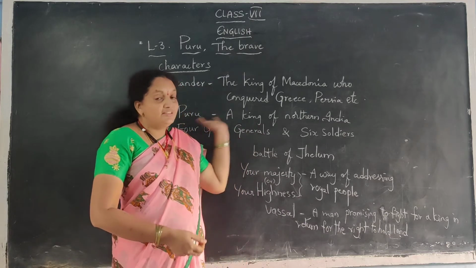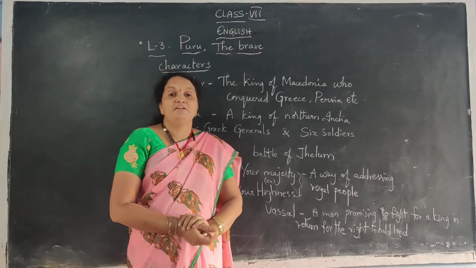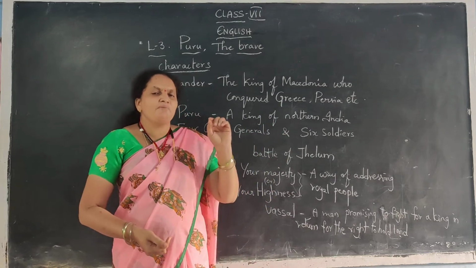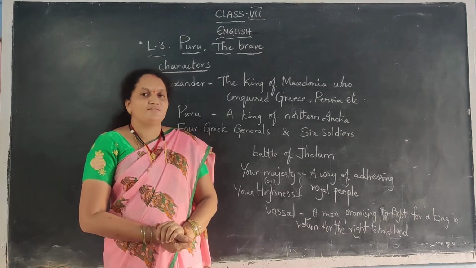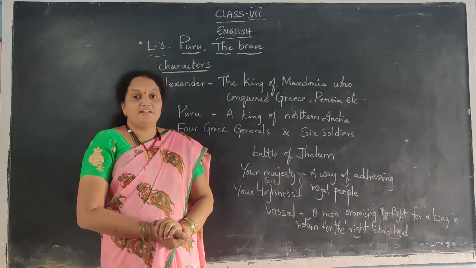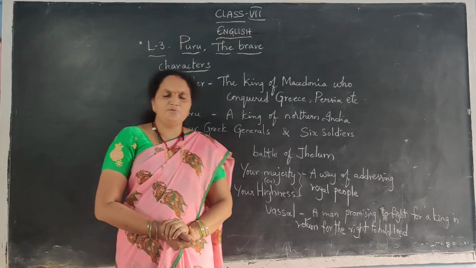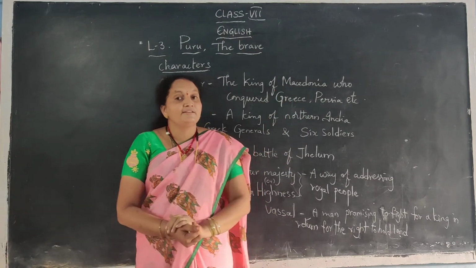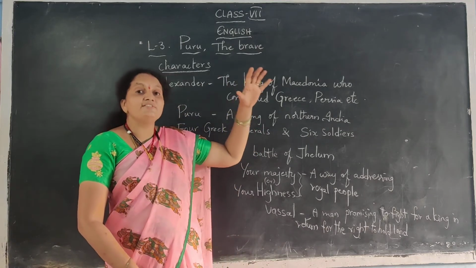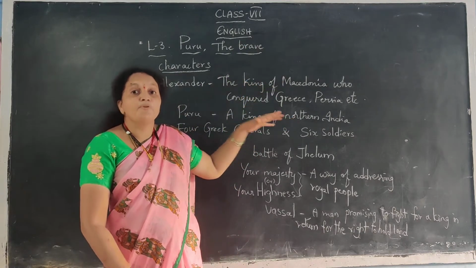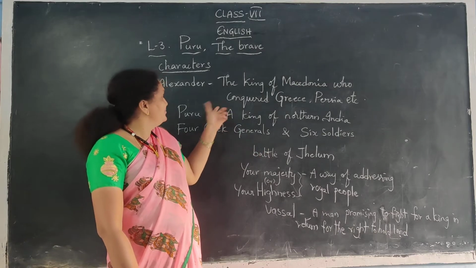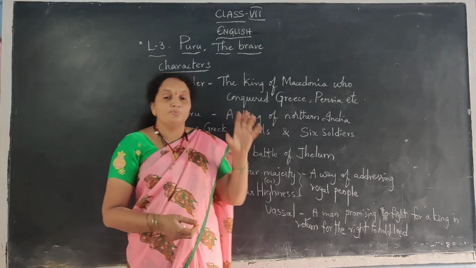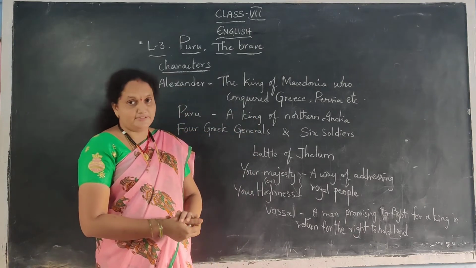That's why these Greek generals were discussing that he is a great king, but their army generals are not so skillful, they were saying. But Alexander did not accept. So what do you mean? Army generals also fought very well. But they are using old methods of warfare. Who is that? Puru's army generals are using old methods of warfare and they mostly depend on elephants.